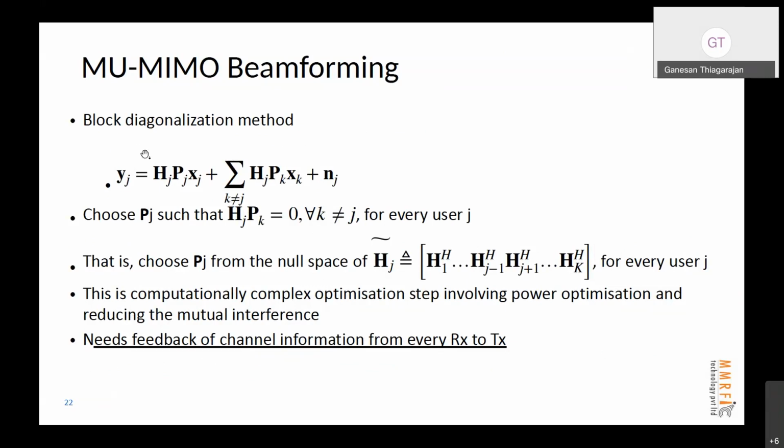Whenever I'm trying to transmit a beam to user J, I have to make sure that P_K is chosen such that H_J P_K goes to zero. That means the interference at the other users is zero. And we have to do it for all users. For every user J, you have to make this decision. So all the P_Ks are decided jointly to make this happen.